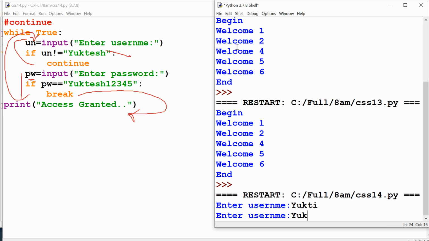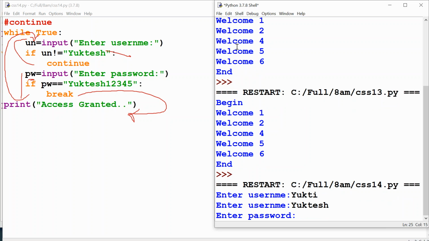Let me give the proper username. I gave the proper username. When I gave the proper username, the above if condition will not get executed, and it will ask for the password. Now let me give a wrong password. Whenever I give a wrong password, do you think the break statement executes?